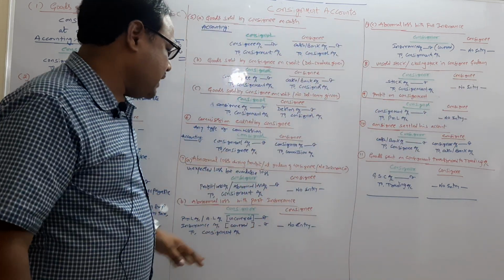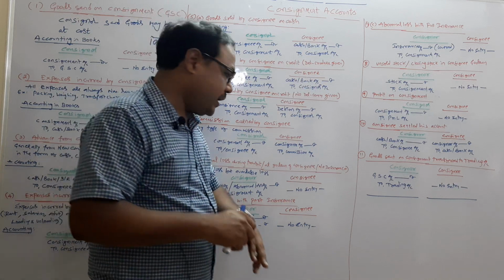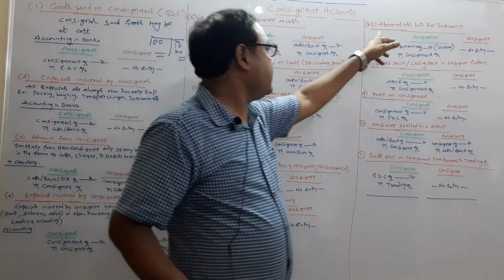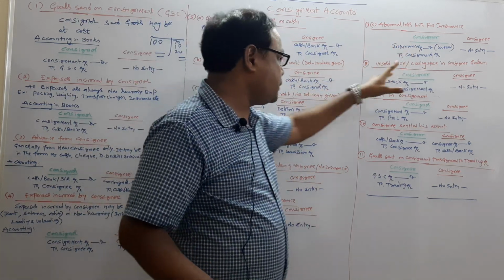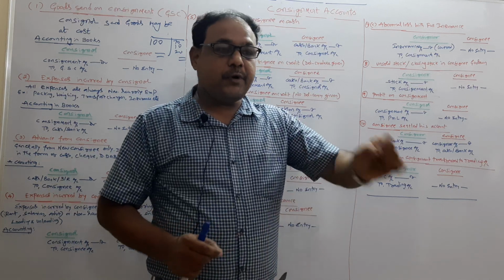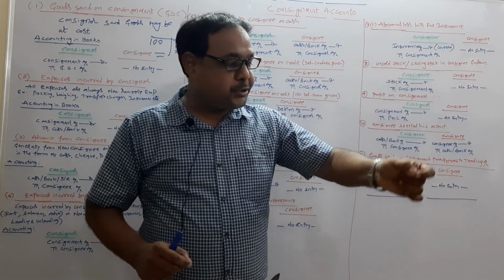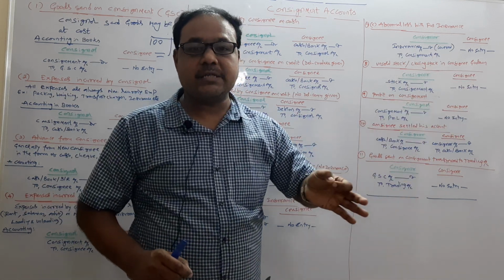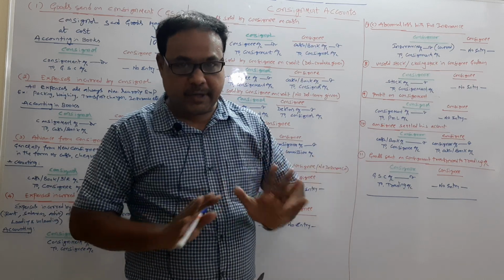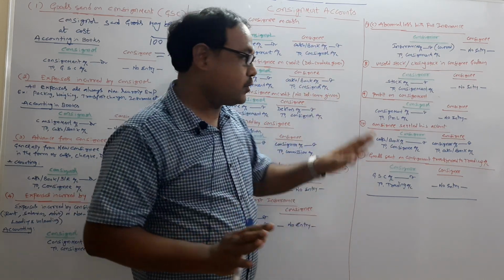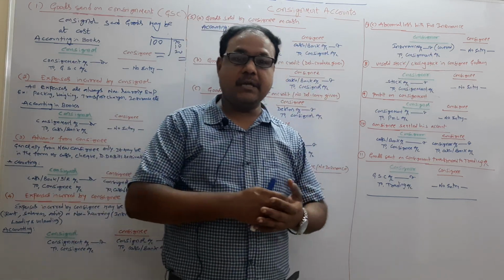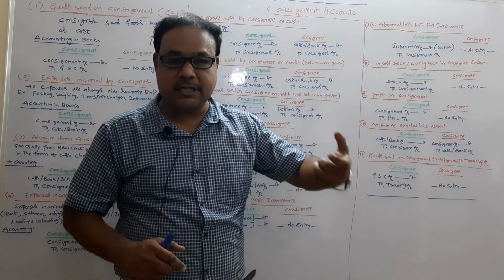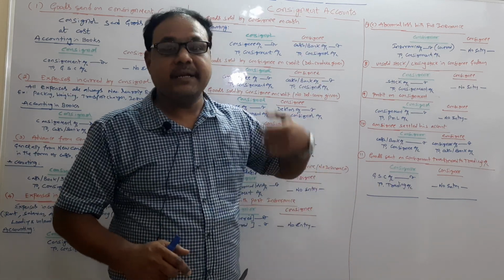Now one thing you should remember: in case of abnormal loss, whether it is a 7A or 7B or 8C, in all three cases, a very important point is that your abnormal loss should not be more than the cost, and should not be less than the cost. It should be exactly at cost of the goods only. Remember, there is a valuation of the abnormal loss also. In the next part, I will explain the calculation of the abnormal loss and the calculation of the unsold stock.